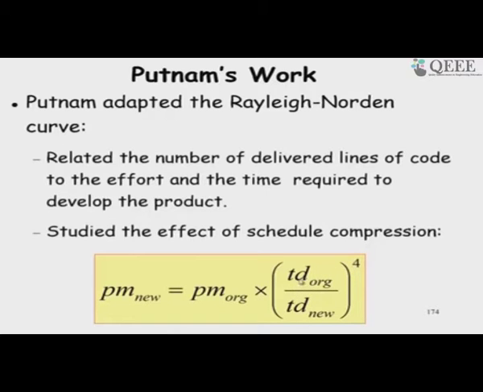So, let us say the new development time is half the original development time, then it becomes 2 to the power 4, and 2 to the power 4 is 16. So, if we originally estimated 100 man months, then now we will need 1600 man months just to reduce the development time, but we are developing the same software.